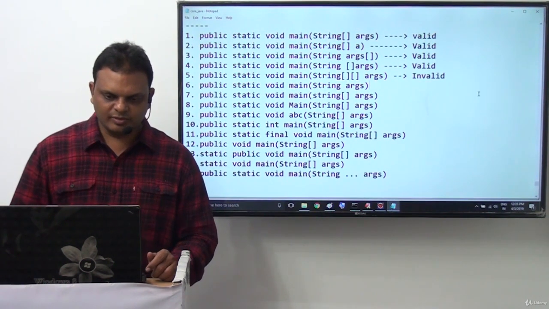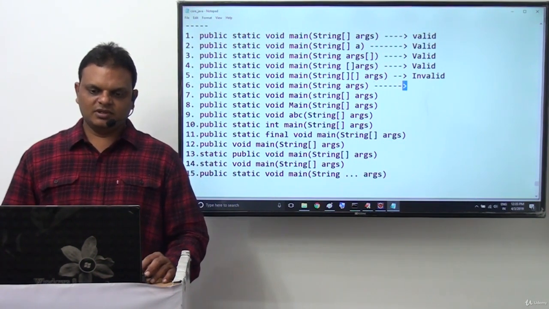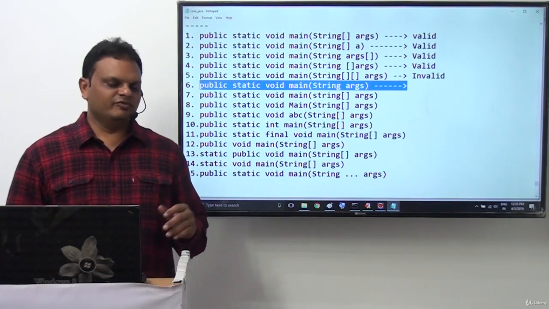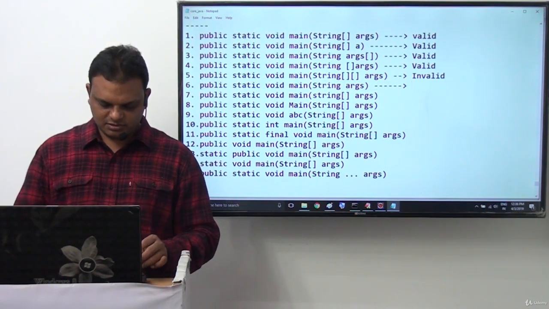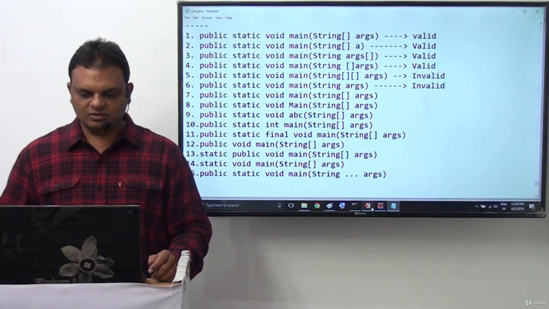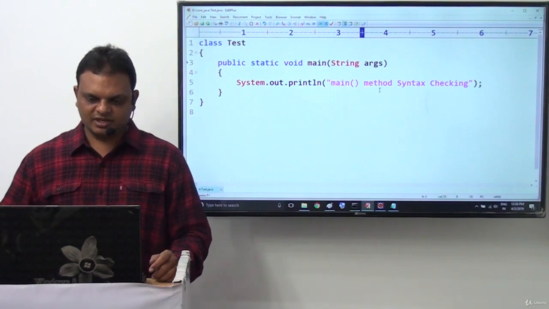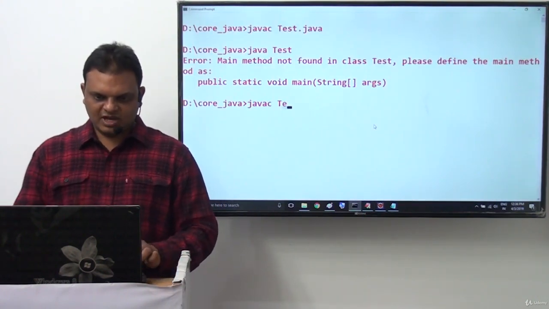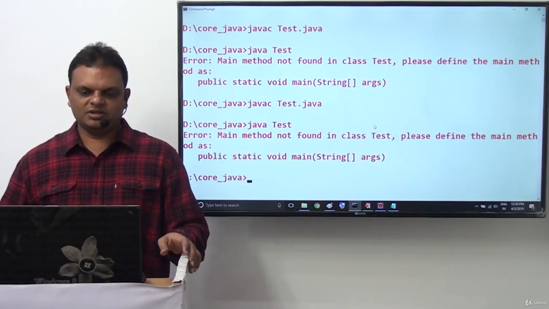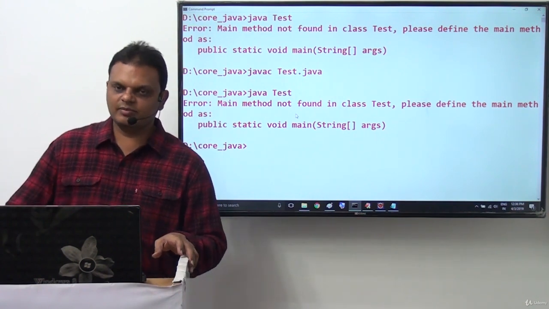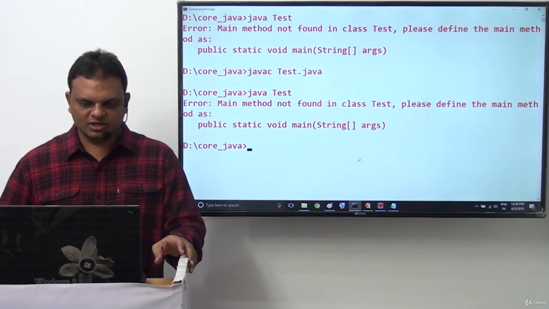Next one is public static void main String args without providing the array. If you observe this syntax, the sixth one, without providing an array, just only a normal variable I provided. Now this is exactly invalid. Definitely the main method must require a string array parameter. So it is just a normal variable we provided. Now let us check this clearly. Java C test.java, no compilation error. Java test. Here we are getting an error message. Error: main method not found in class test. Please define the main method as public static void main string array args.